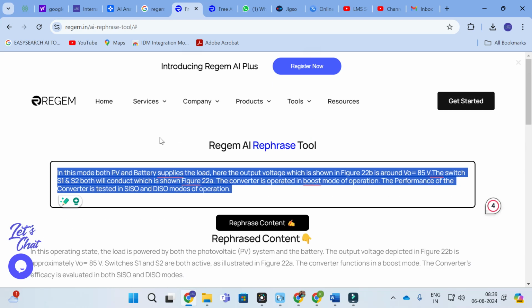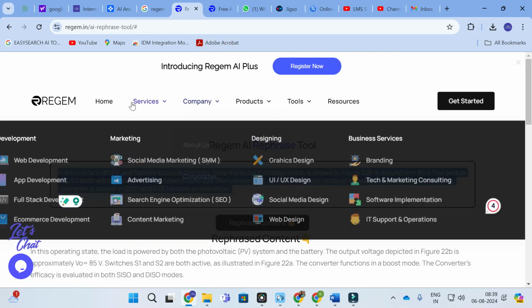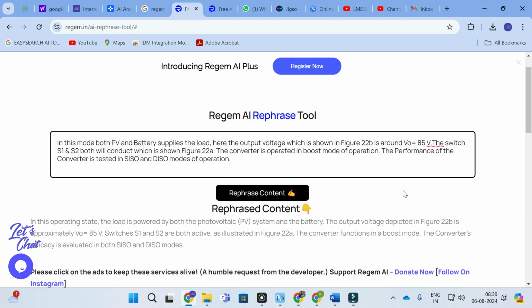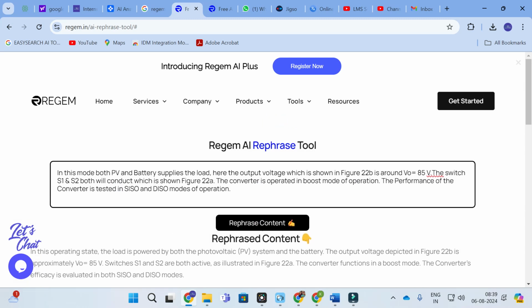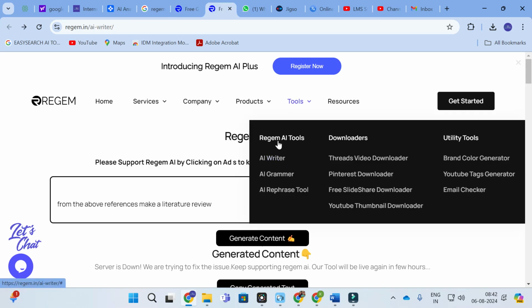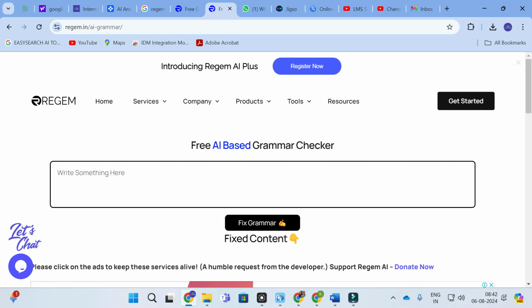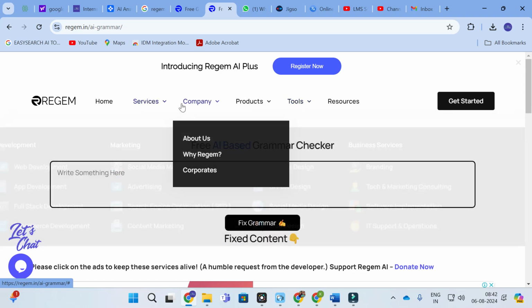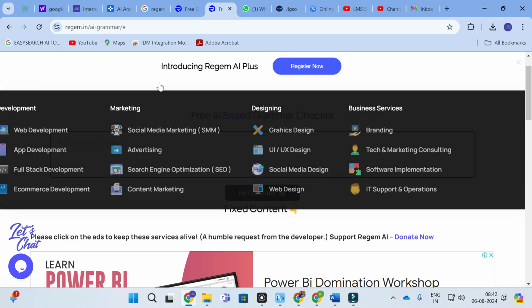This is how you can use Regem AI to generate better content for your academic writing and research paper writing. These are some of the services provided by Regem AI. Here you can see the Regem AI tool categories. We have used the AI writer to generate the content, and next we used the AI Rephraser tool. You also have another option, a free AI based grammar checker, which you can use to generate better content for your research paper. These are the important options available in Regem AI.